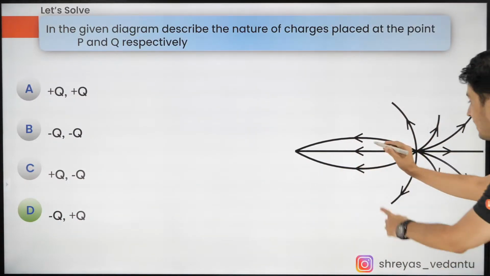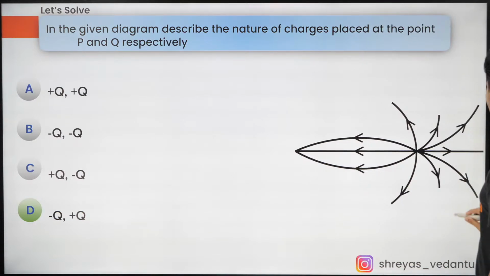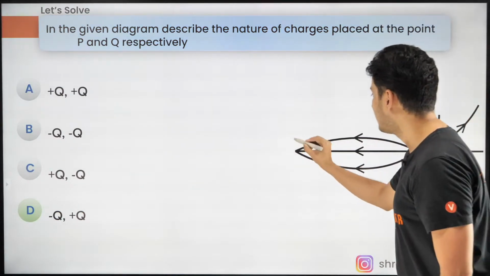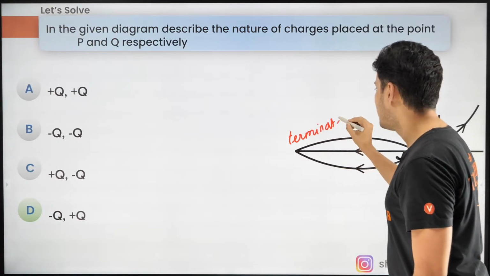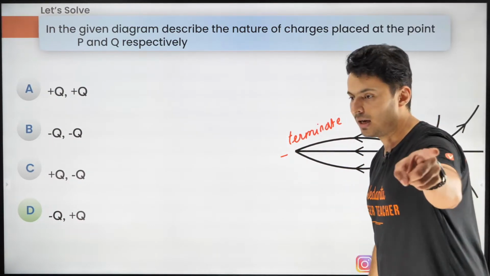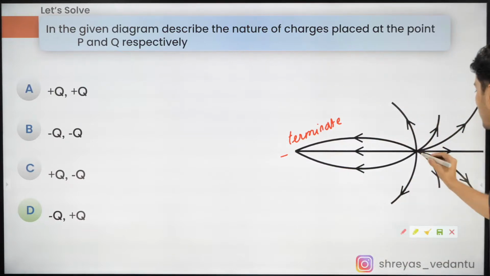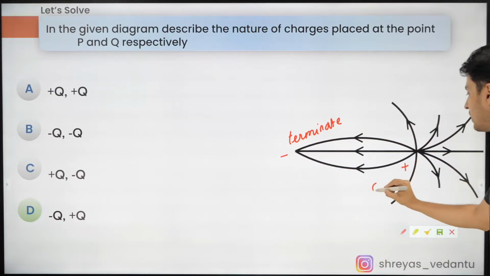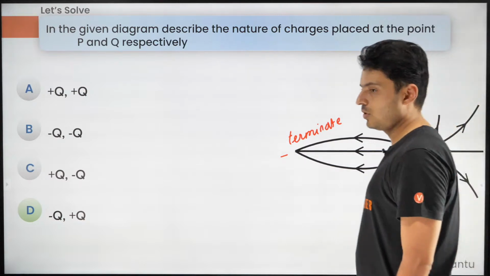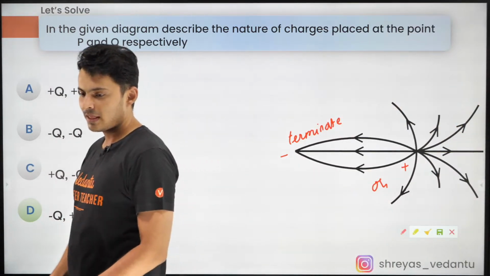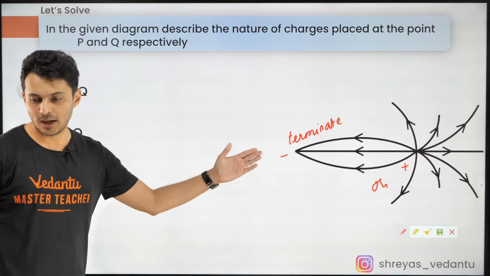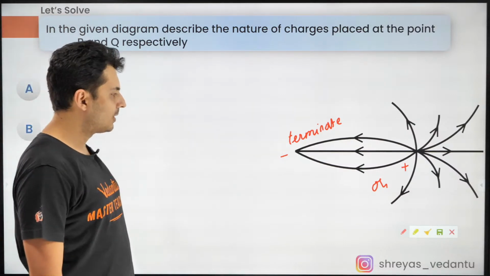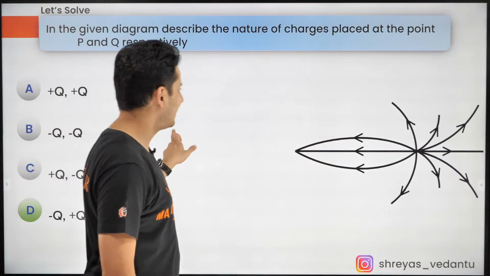Look at the directions. The field lines are terminating. Look at it. It is terminating. Where does it terminate, guys? On a negative charge. And where does it originate? Over here. So that's why it's positive. I hope this is clear. Yep. Very good. Chalo. Let's get going to the next one. This was a very simple question.